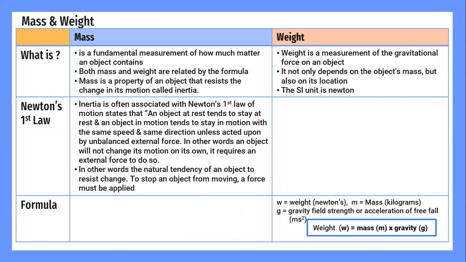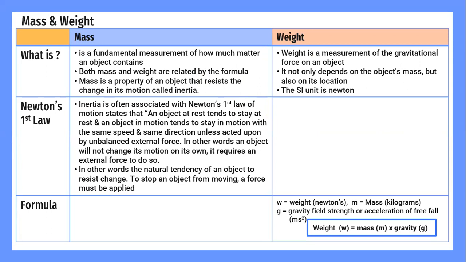Mass and weight, they are two different things. What is mass and weight? Mass is a fundamental measurement of how much matter an object contains. Both mass and weight are related by the formula. Mass is a property of an object that resists the change in its motion and sometimes is called inertia.